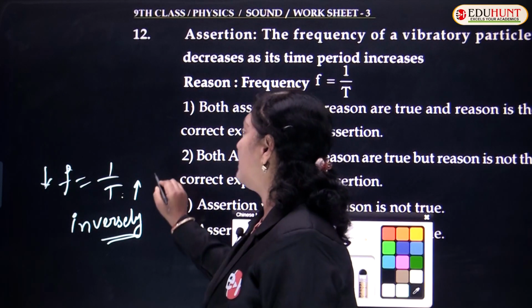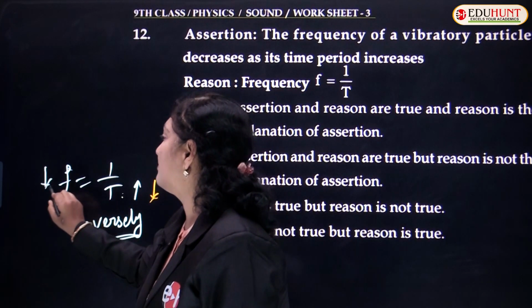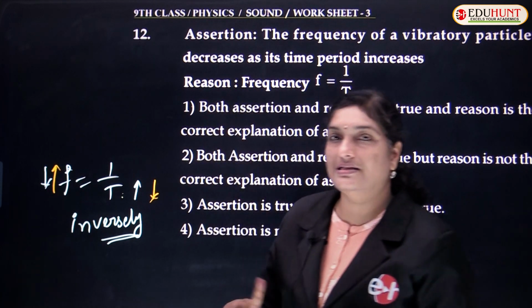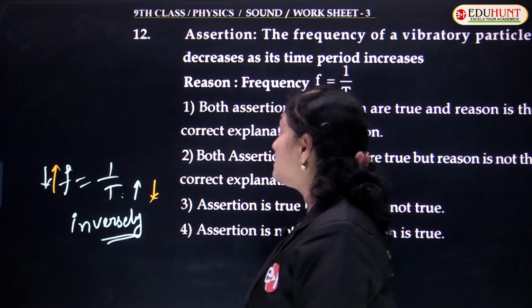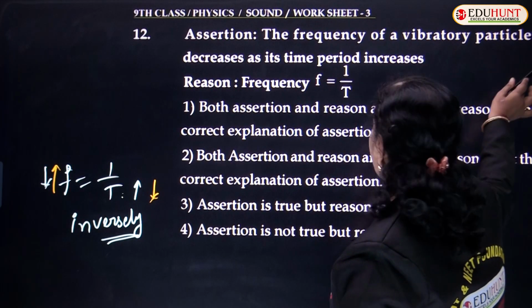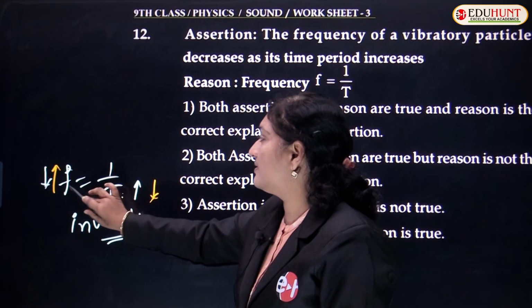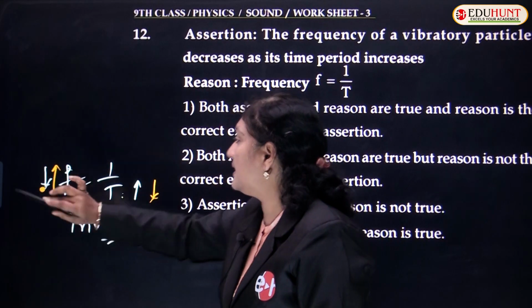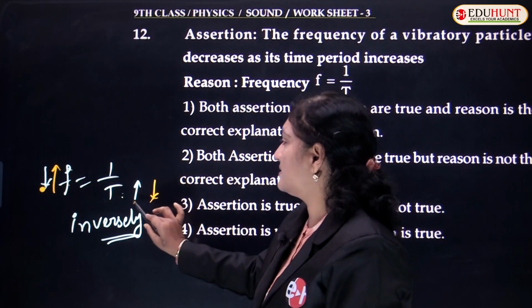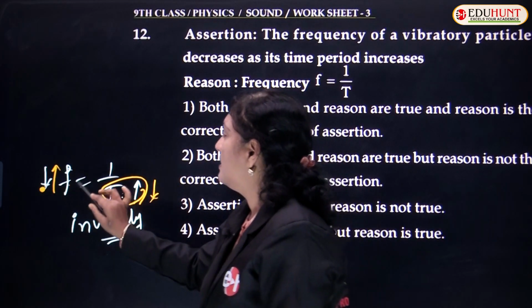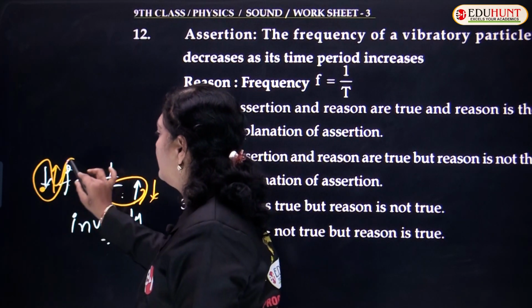Similarly, when the time period decreases, the frequency must increase, because of the reciprocal. If one decreases, the other must increase. So what they say is, the frequency of a vibrating particle decreases as the time period increases.